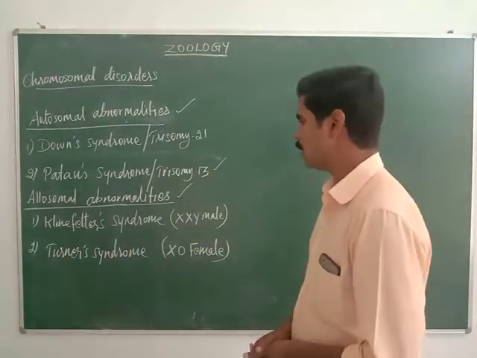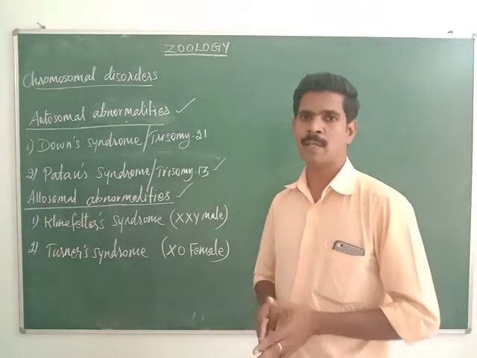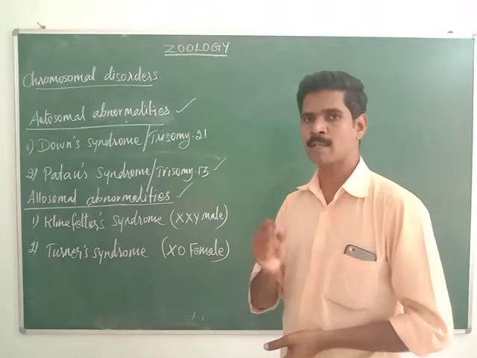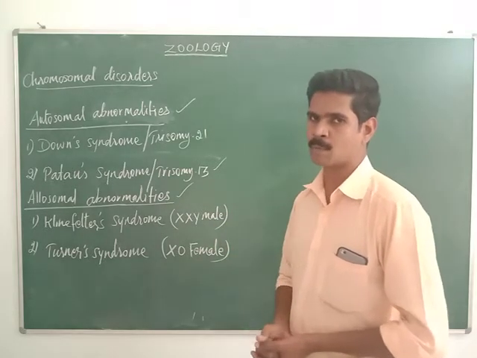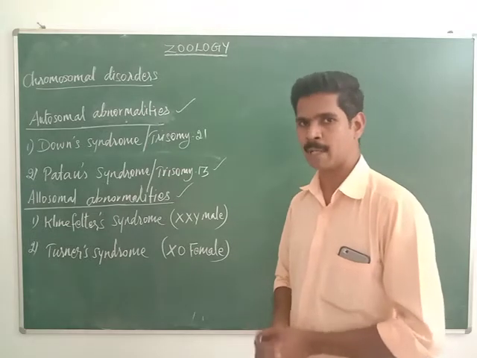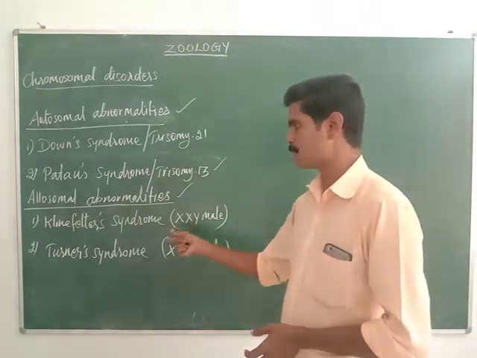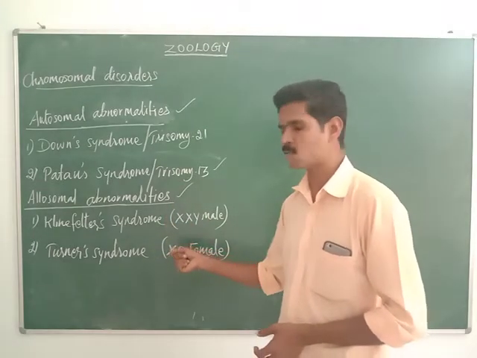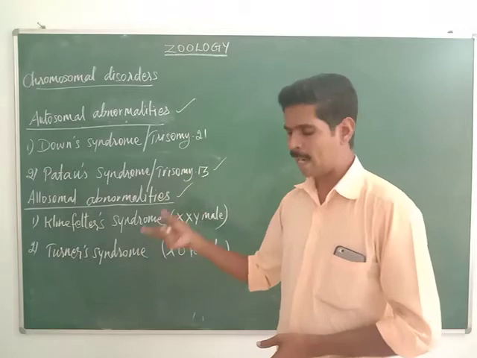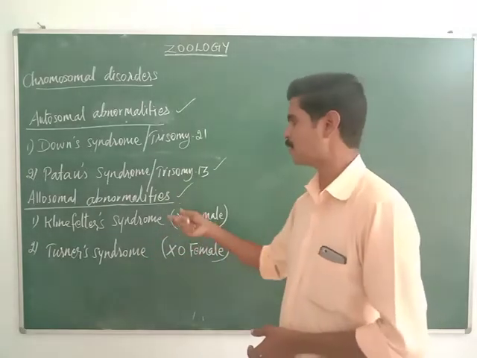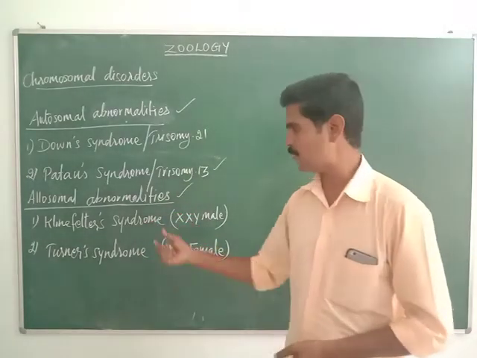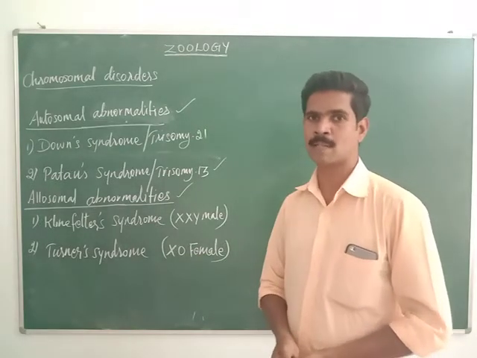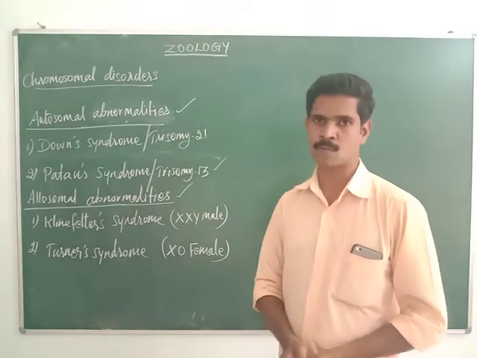Normally in the male body there is one X chromosome and one Y chromosome. So two sex chromosomes are there: one is the X chromosome and the second is the Y chromosome. This is the normal sex chromosome pattern in a male body. But this disorder, Klinefelter syndrome, mostly affects males.